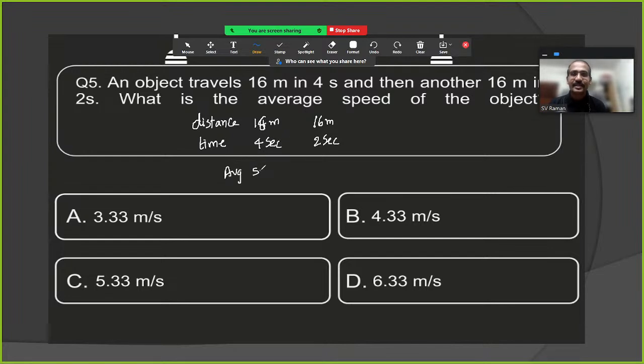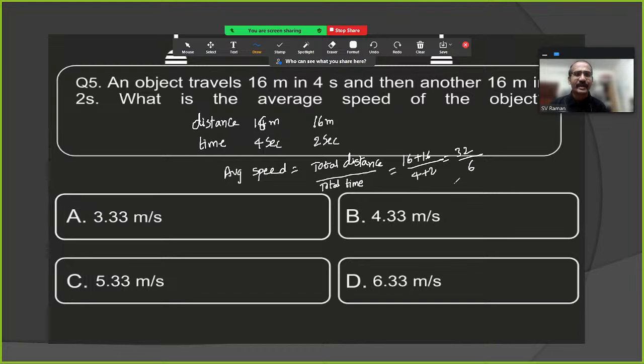Average speed is equal to total distance by total time. So total distance how much? 16 plus 16, by 4 plus 2, which is 32 by 6.